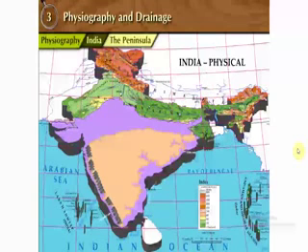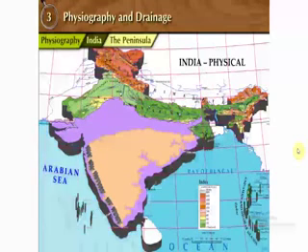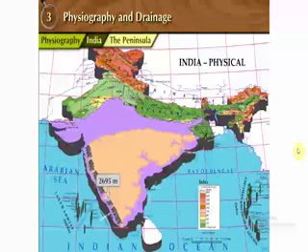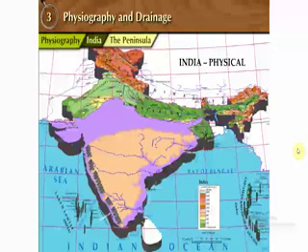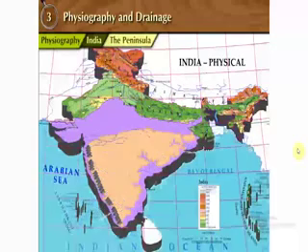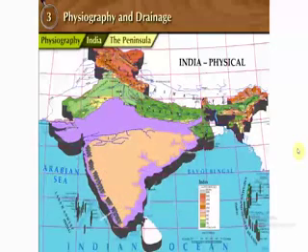Towards the western side of the Deccan Plateau lies the Sahyadri mountain range. It is known as the Western Ghats. Western Ghats are parallel to the Arabian Sea. 2,695 meters high Anaimudi is the highest peak in the Western Ghats. It is the main water divide of the eastern Bay of Bengal and the western Arabian Sea.